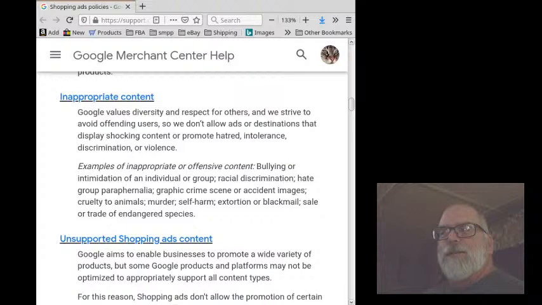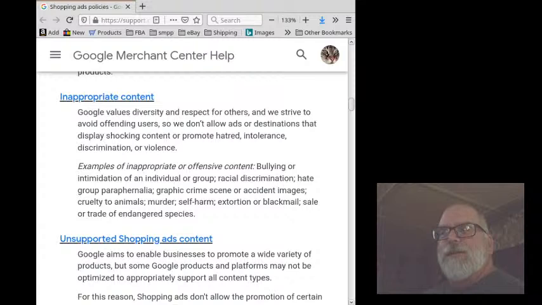Inappropriate content. Google values diversity and respect for others. We strive to avoid offending users, so we don't allow ads or destinations that display shocking content or promote hatred, intolerance, discrimination, or violence.